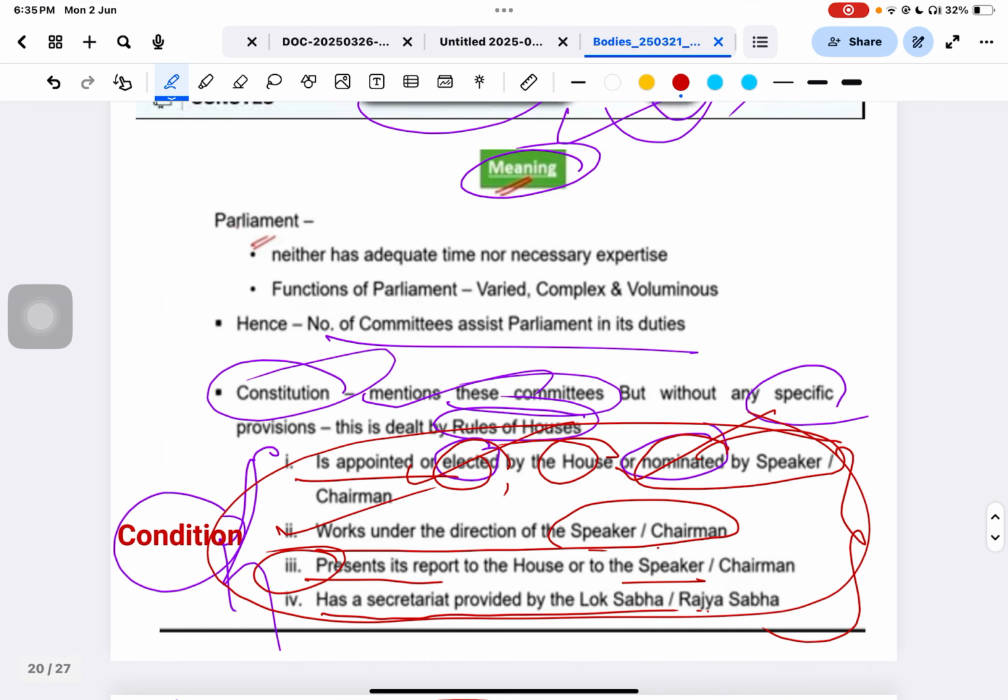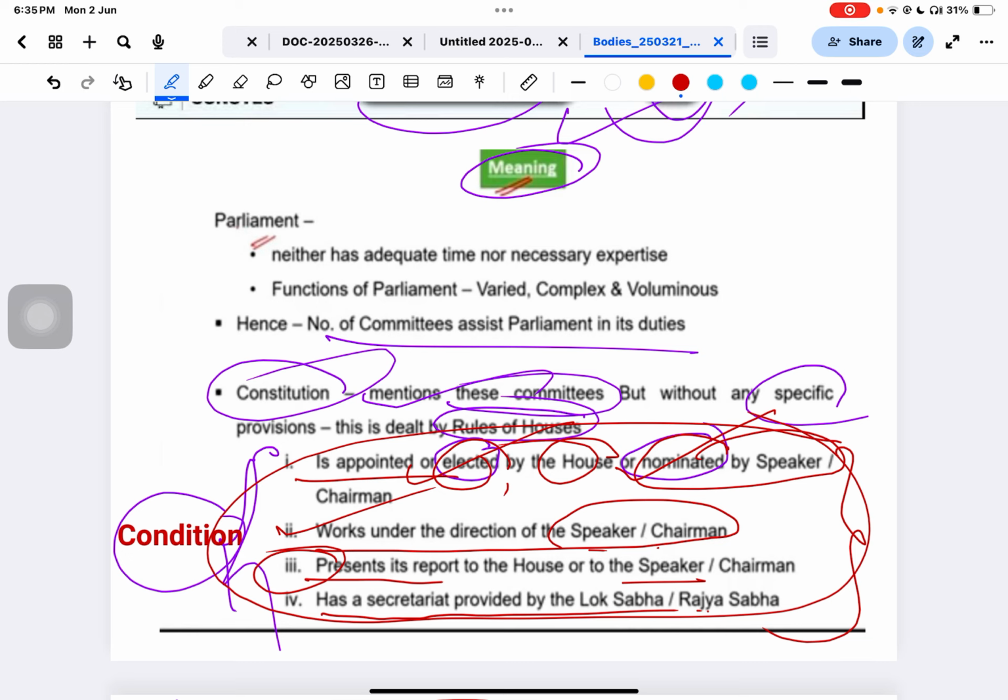Does the Indian Constitution mention the term committee? This is very important. The Indian Constitution mentions committees, but there is no specific provision for them. Please remember it: it mentions the committee, yes, but no specific provision.